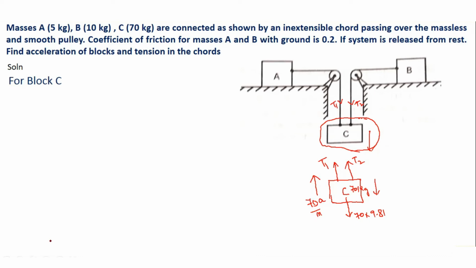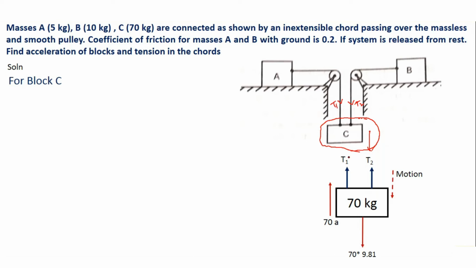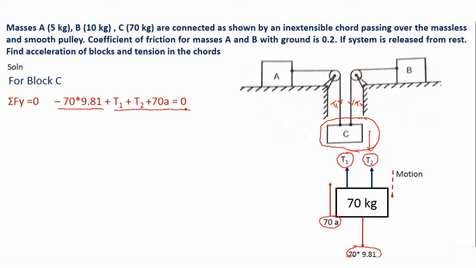So now we are ready to apply conditions of equilibrium. We have summation of Fy equal to 0, wherein I will consider T1 going upward positive, T2 going upward positive, 70A again positive going upward, and this 70 into 9.81 as negative going downward. So I will have minus 70 into 9.81 plus T1 plus T2 plus 70A is equal to 0. On rearranging the equation, T1 plus T2 plus 70A is equal to 686.7, and let this be equation number 3.